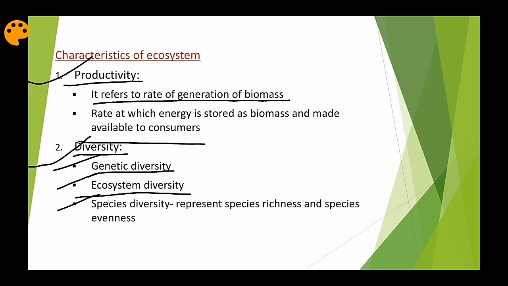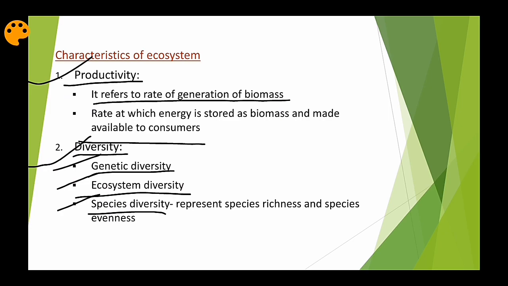Now coming to ecosystem diversity. We can understand ecosystem diversity simply by understanding the difference between desert, rainforest, etc. These are different ecosystems, but they are diverse in nature. Now coming to species diversity. Species diversity can be represented by two different things, that is species richness and species evenness.